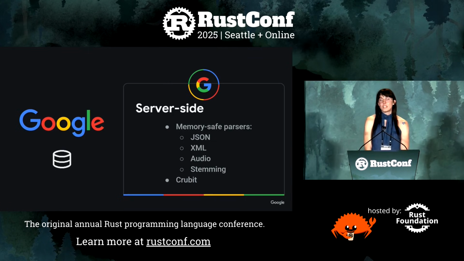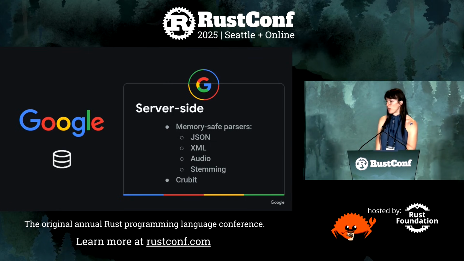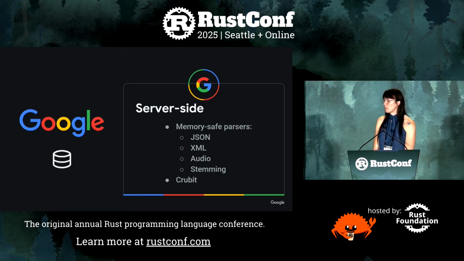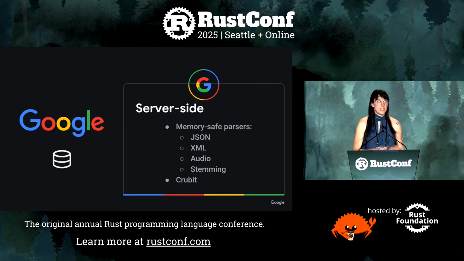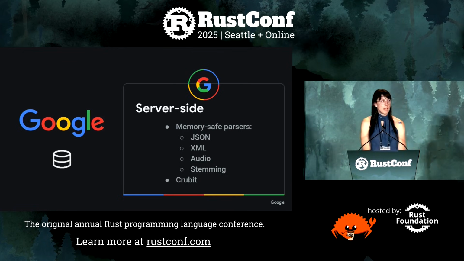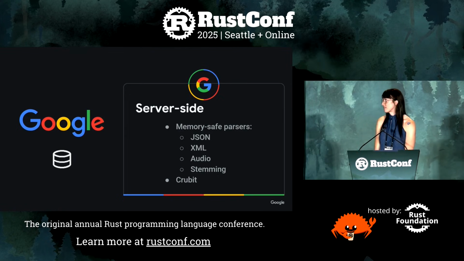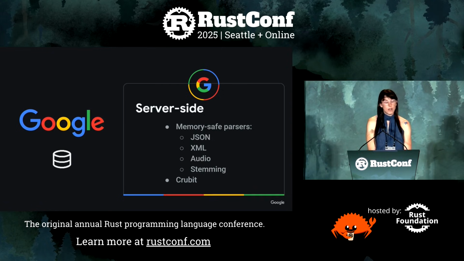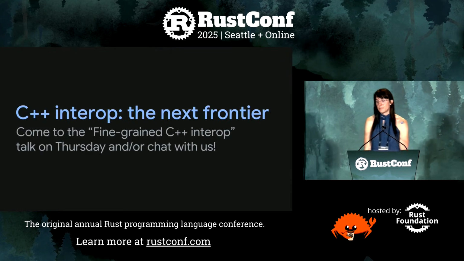Our server-side memory safety team is also providing alternatives for parsing by exposing a C++ interface onto popular existing Rust libraries. Today, we're shipping proven memory-safe alternatives for JSON parsing, XML parsing, audio decoding, and stemming. As an added bonus, switching to Rust provided a measurable speed boost for many of these libraries. Parsers are highly security-sensitive software, so Rust provides critical benefits here. We're using Crubit, our Rust C++ interop tool, in order to make these transitions possible.